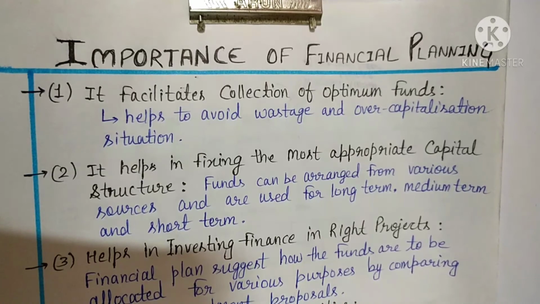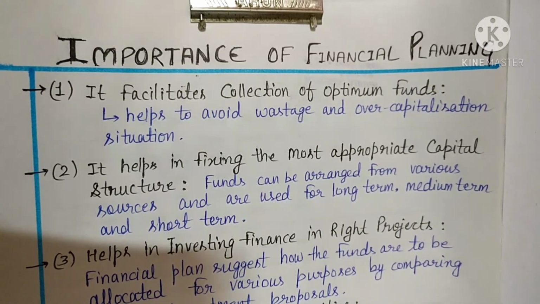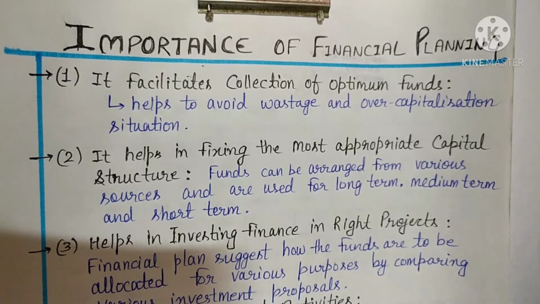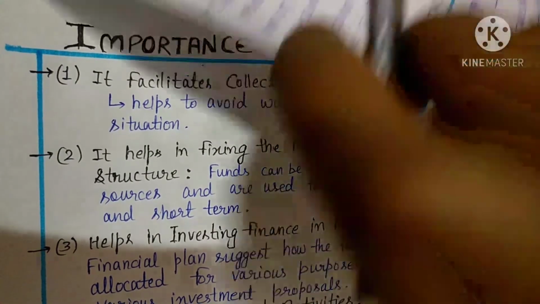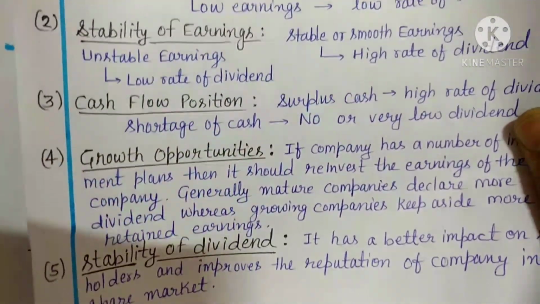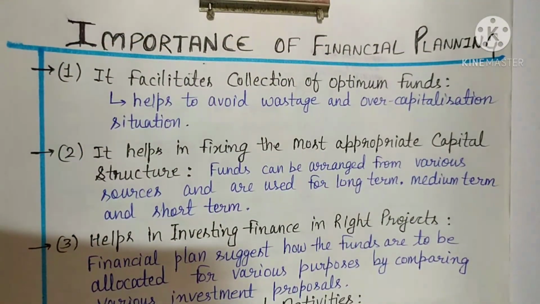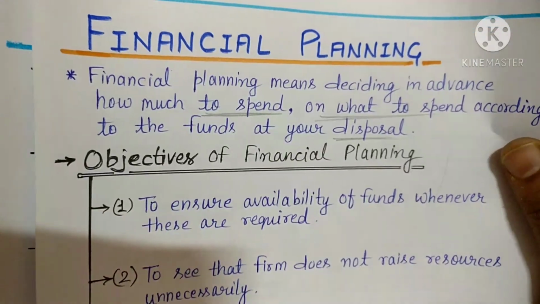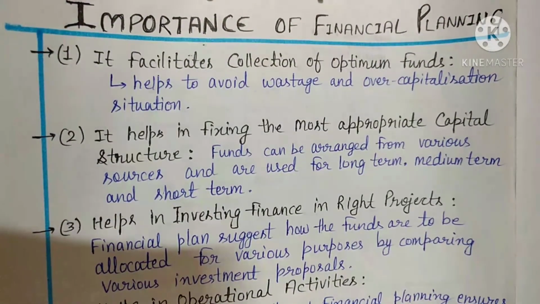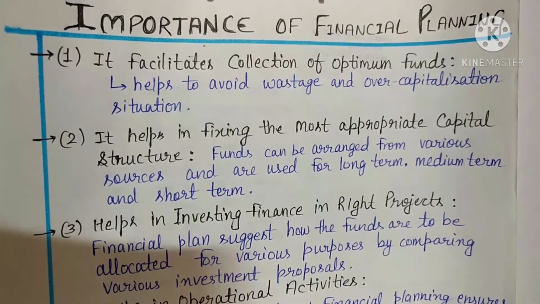So here first we have done dividend decisions, and then we learned the factors which are affecting dividend decisions. Then we learned about financial planning, its objectives, and at last we learned about the importance of financial planning. So that's it for today.